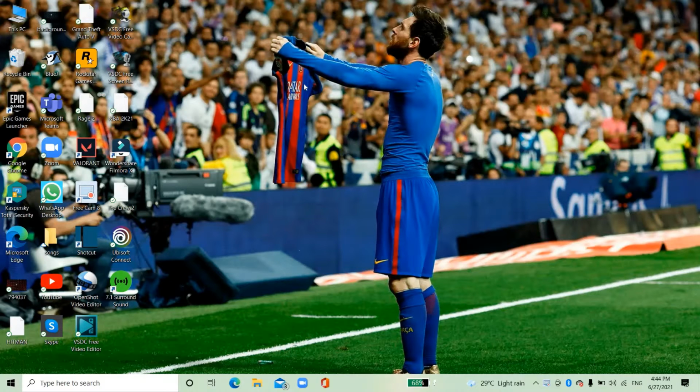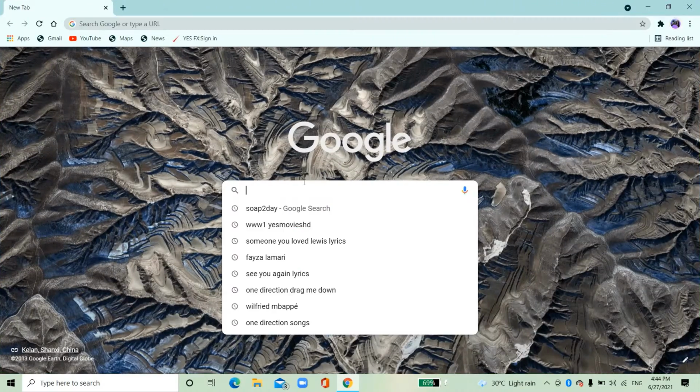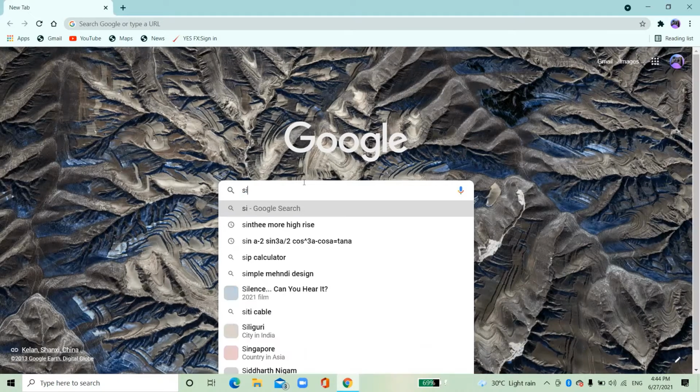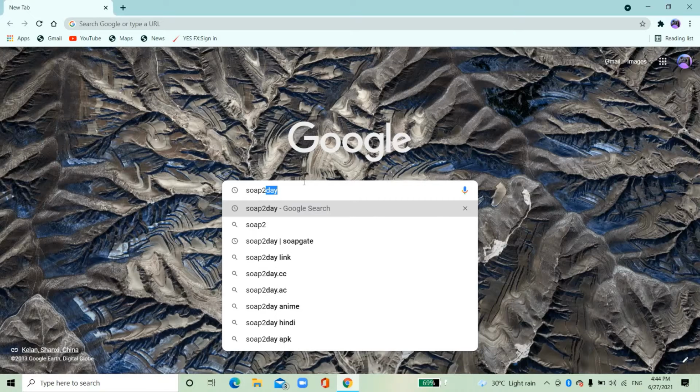So I have one recommendation for guys who want to watch free Netflix shows. You just need to go to Google Chrome, and first of all I'm telling you this is completely legal and completely safe. No jailbreaking or stuff. It's very good, and the video resolution is also good. So what you need to do is go and type soap today. The link will be in the description below also.